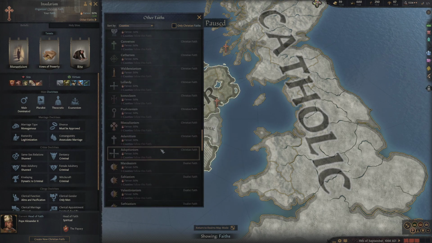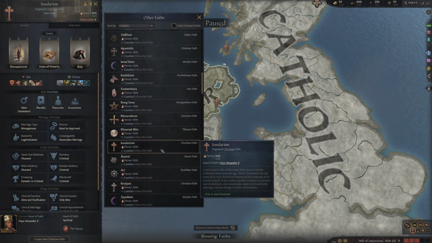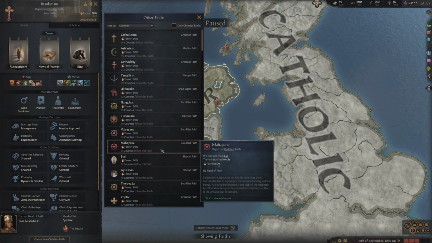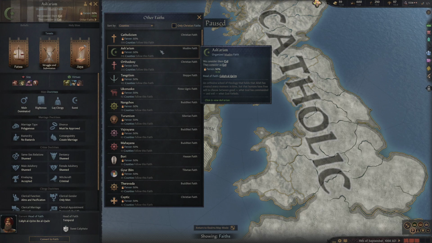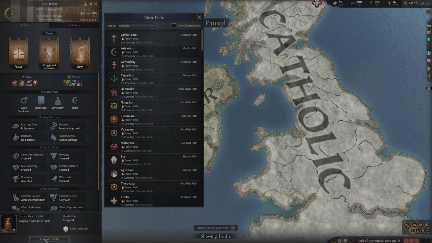So, if we scroll back up to the top and say, for instance, let's just pick the second one, Tengri. Convert to faith. So, if I decided, no, do you know what? For the reasons of my roleplay, I have decided that I want to make this area's ruler, he was secretly of another faith, and he is now going to announce himself to the world, and he's going to attempt to conquer this region in the name of his new god. As a rough example.